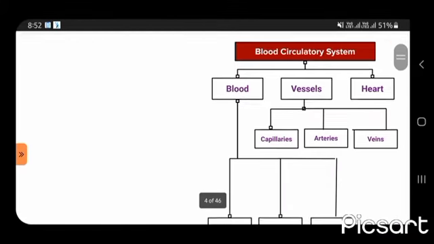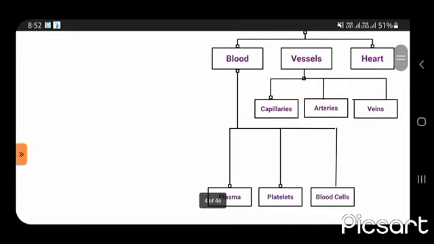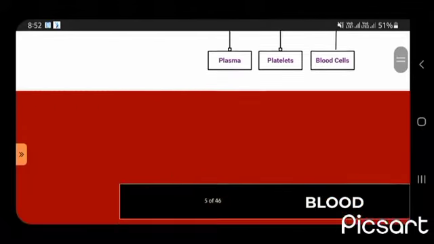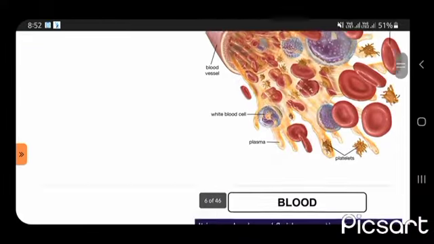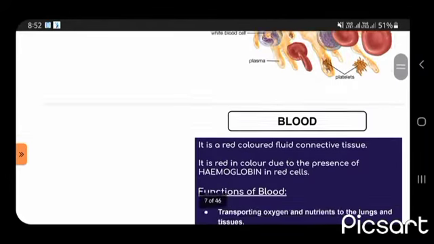The blood circulatory system has blood, vessels and heart. Vessels are of three types: capillaries, arteries and veins. And blood has three components: plasma, platelets and blood cells. So what is blood? This is a structure of blood. In this you can see red blood cell, blood vessels, white blood cell, plasma and platelets.